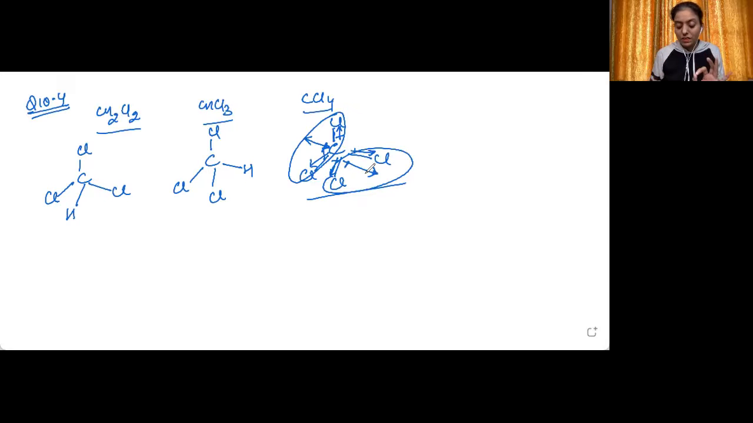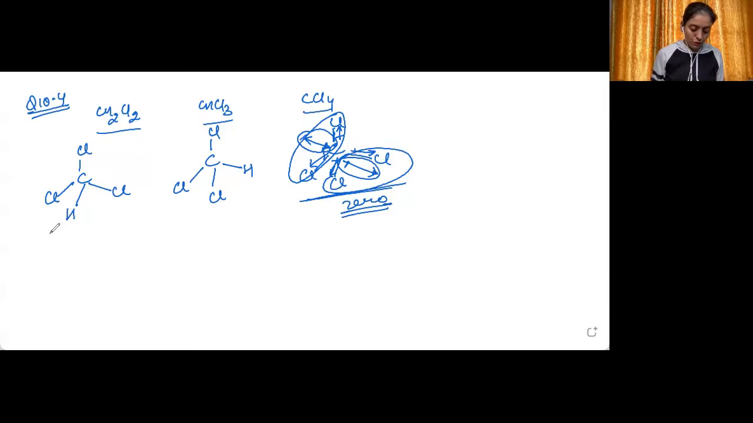You can just see the direction of the resultants. If you consider the resultants in any direction, they will be opposite to each other and will cancel out each other. Because CCl4 is a symmetrical structure and all the resultant dipole moments are in opposite directions to each other, they cancel out. So the resultant dipole moment will be 0. In case of CCl4, the resultant dipole moment is equal to 0.